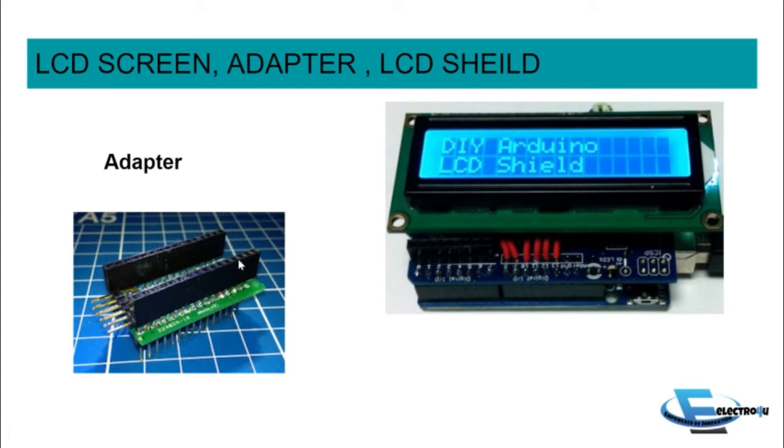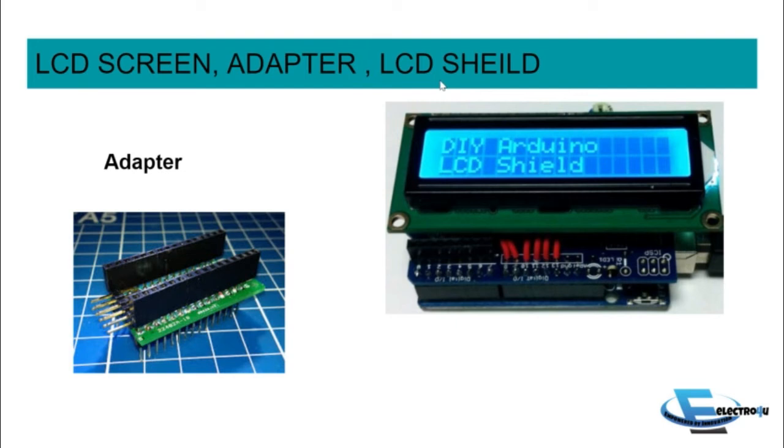When we attach this to the Arduino, it works as a parallel connection between the screen and the Arduino. Thus there is very little chance of glitches. So the adapter is very useful for Arduino users. Without an adapter, it is very hard to run your project.